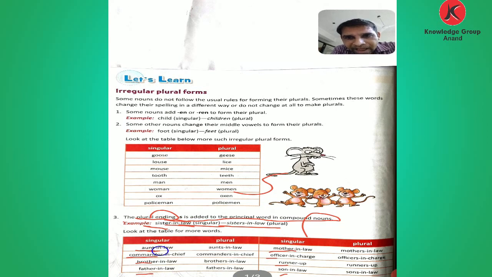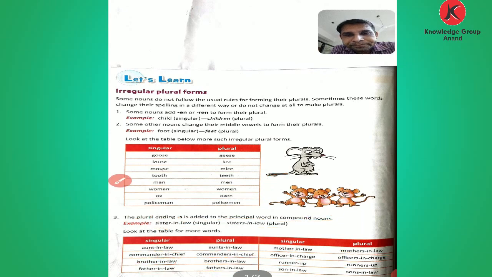Aunt-in-law is singular, aunts-in-law is plural. Commander-in-chief, commanders-in-chief. Brother-in-law, brothers-in-law. Father-in-law, fathers-in-law. Mother-in-law, mothers-in-law. Officer-in-charge, officers-in-charge. Runner-up, runners-up. Son-in-law, sons-in-law.